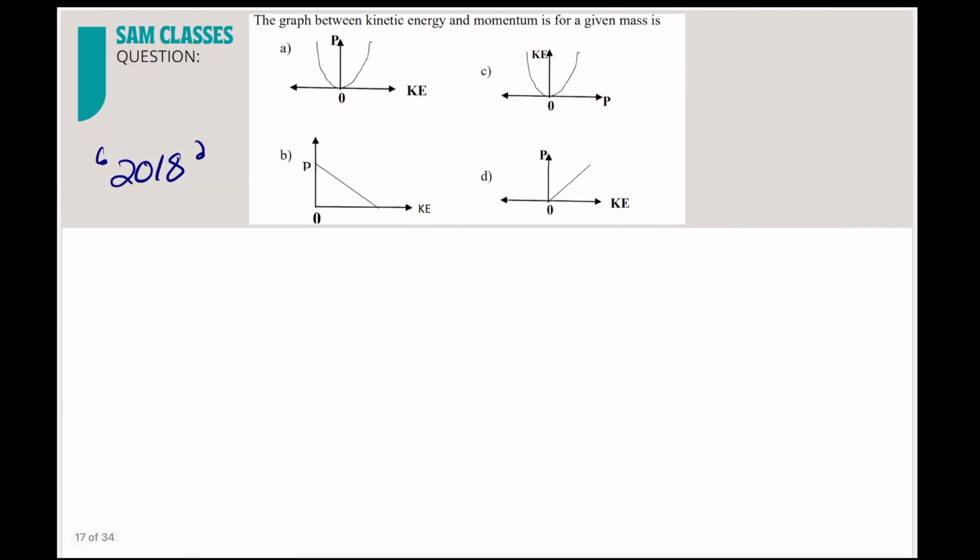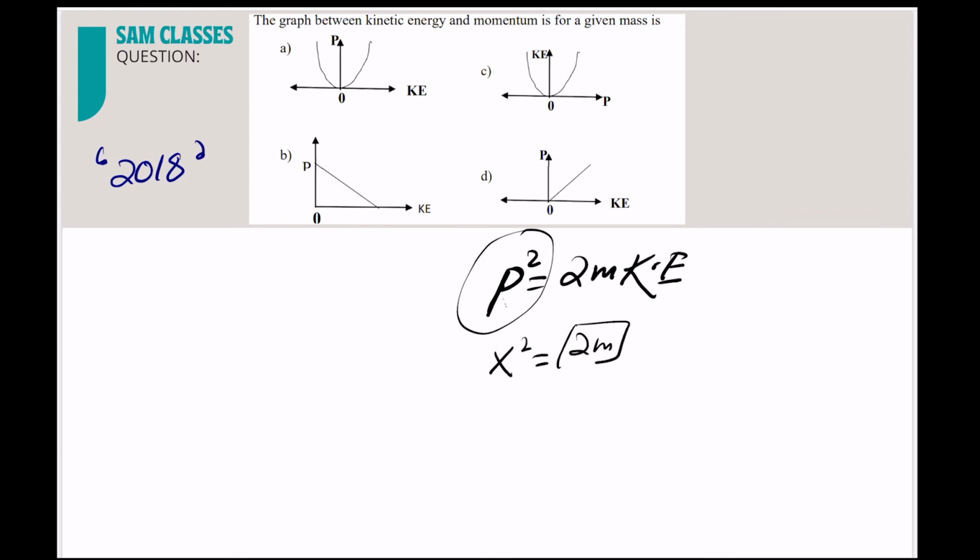Let's see one graph. The graph between kinetic energy and momentum. It's not very difficult, nothing, just remember the formula. What is the kinetic energy and momentum relation? Momentum square is equal to 2 times mass into kinetic energy. That's it. If this is my x, then x square is equal to some constant into y. So it is a parabolic graph, because x square is there. Now what kind of parabola?